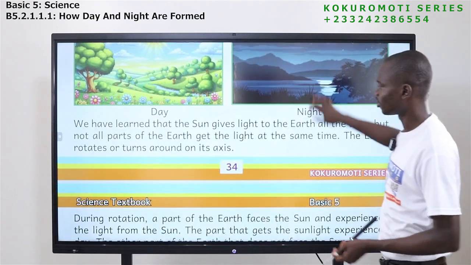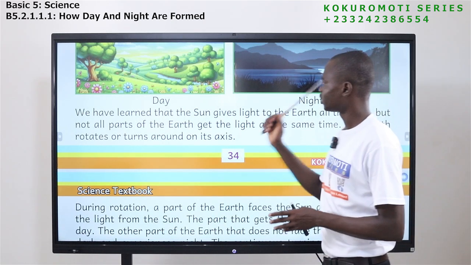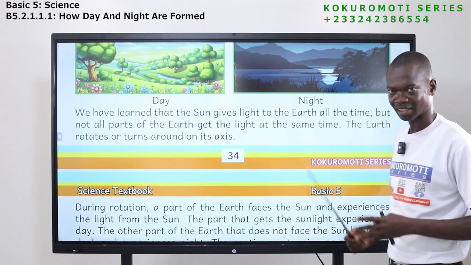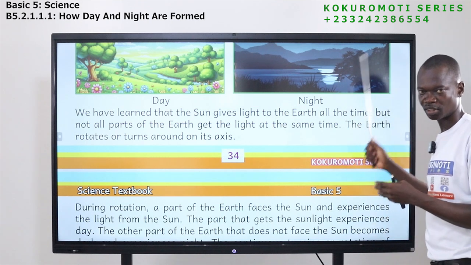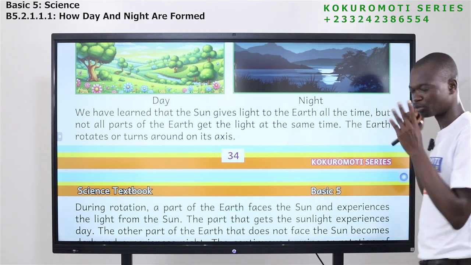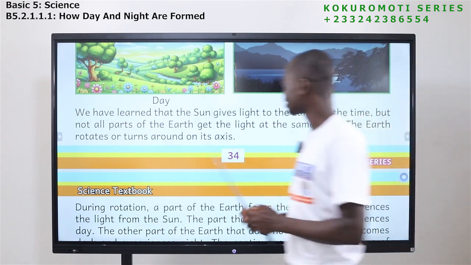Okay, now we are saying that during daytime, the sun gives us what? Light. During night too, we get light from the stars and the moon. But I'm telling you that the moon doesn't produce its own light. Okay, let me read this side.